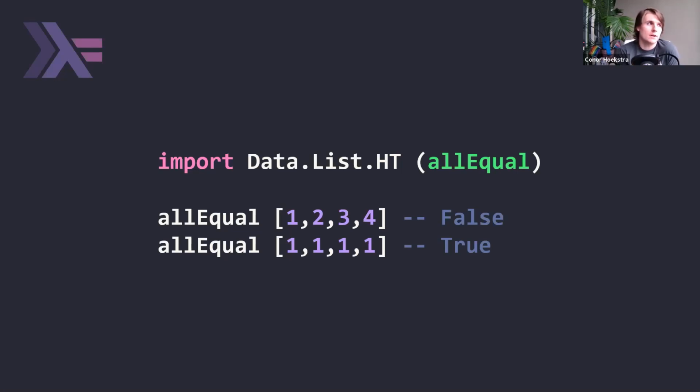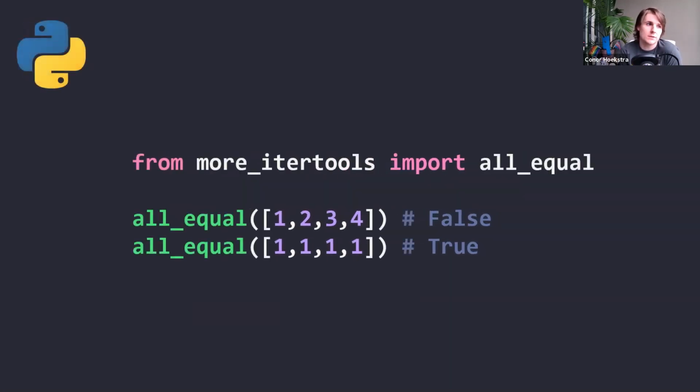And the other language that I have found all equal in is Python. It looks very, very similar, even though they're very different languages. The only difference really here is that we're using snake case instead of Pascal case, and that we're using a set of parentheses to pass our argument to our function. And the comment is a hash or an octothorpe instead of a double dash.